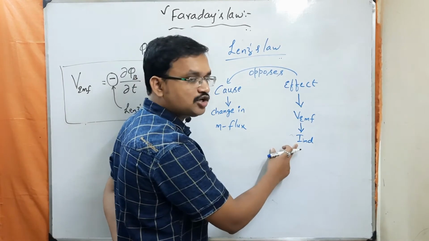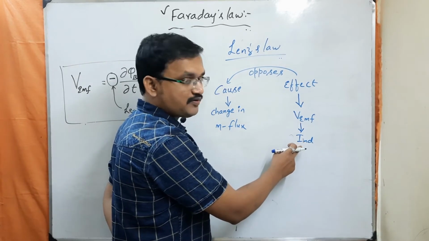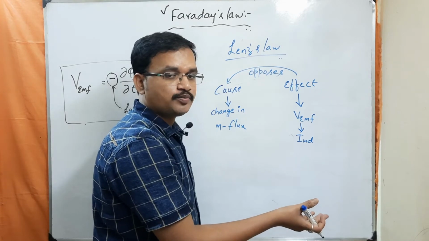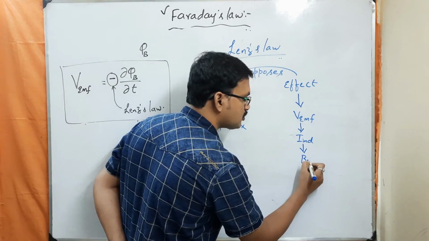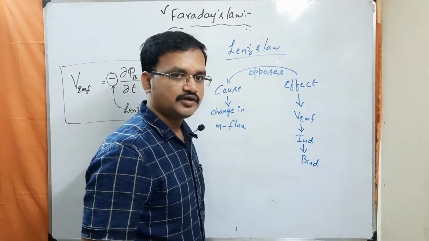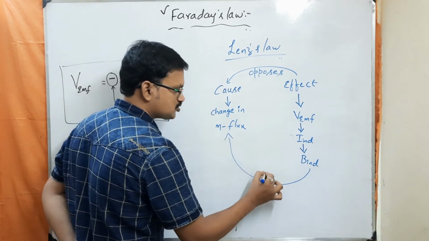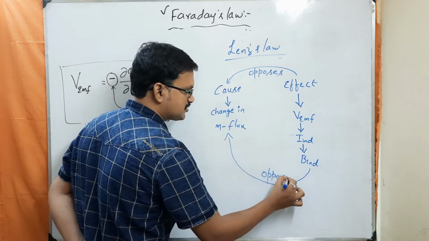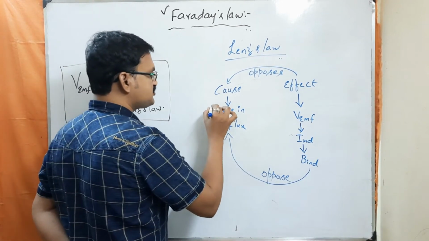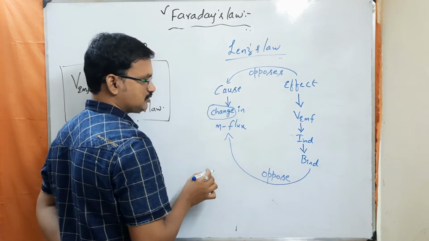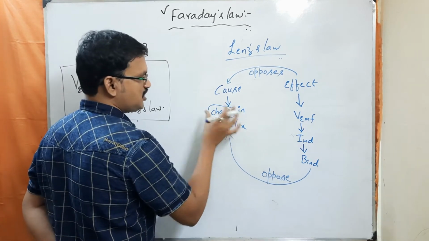Whenever you have an induced current, we know that whenever there is a current, it is going to produce some B field, yes or no? So this induced current in turn is going to produce an induced magnetic field. Now this induced magnetic field has to oppose this change in magnetic flux.